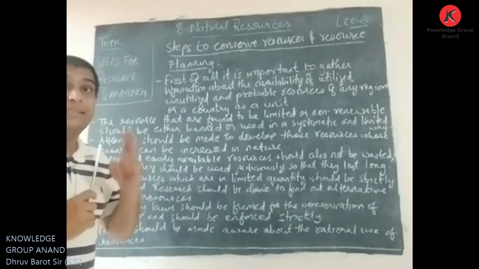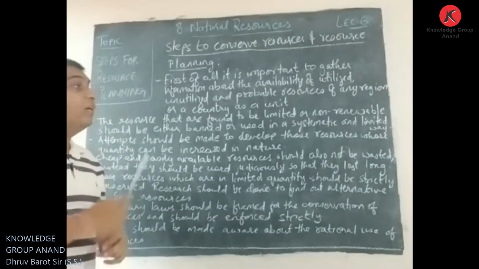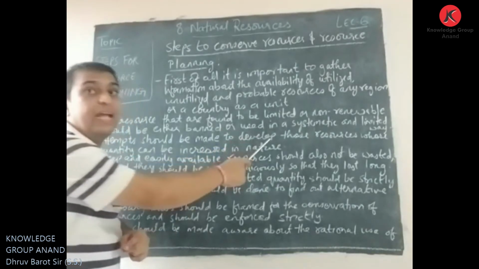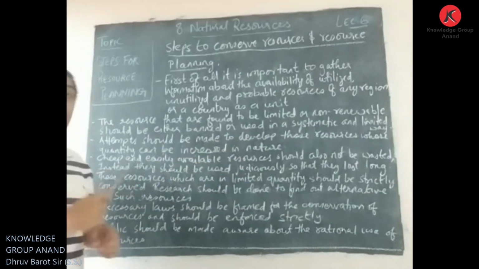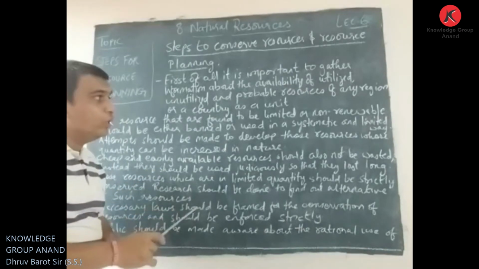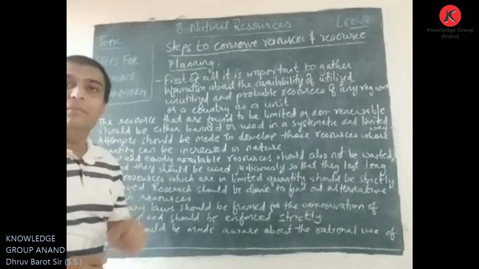So if we find resources that are limited and non-renewable, they should be either banned or used in a systematic and limited way.